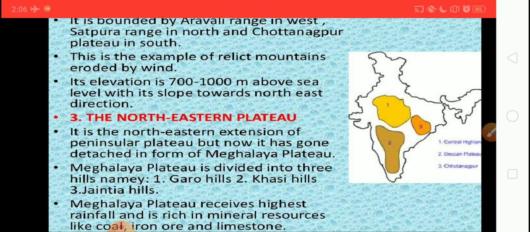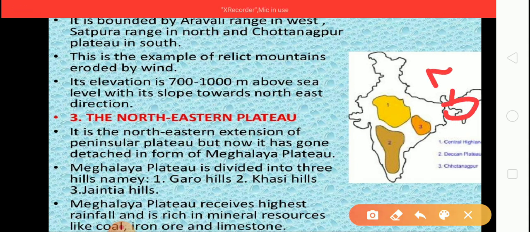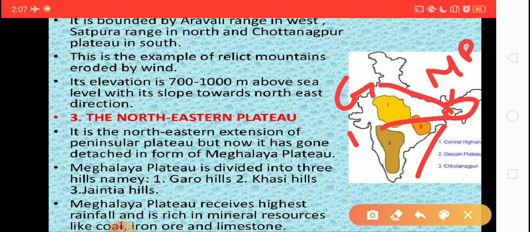It receives the highest rainfall and is rich in mineral resources like coal, iron ore and limestone. So this is the location of Northeastern Plateau.